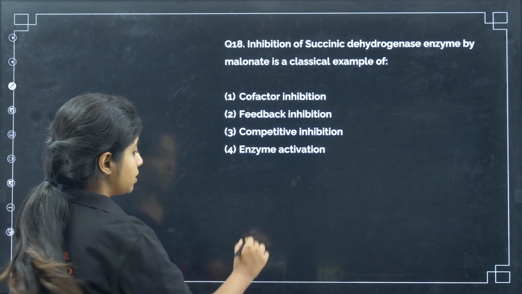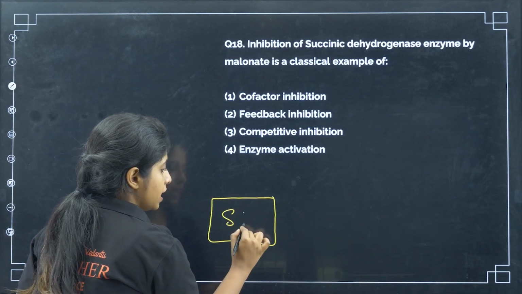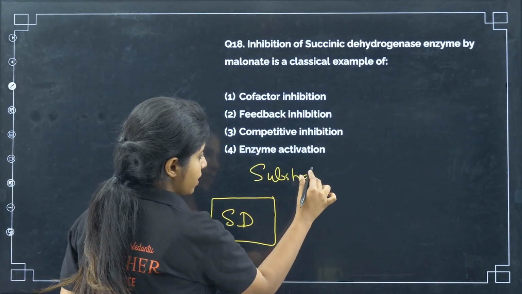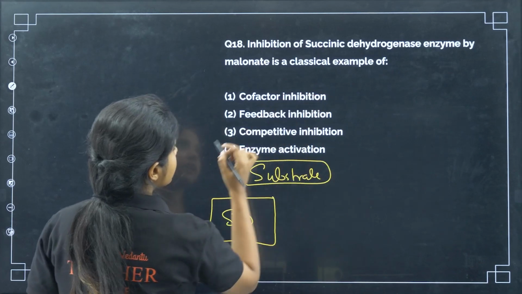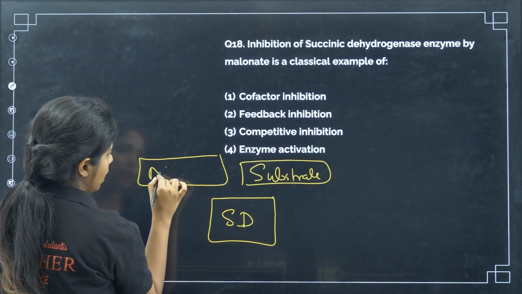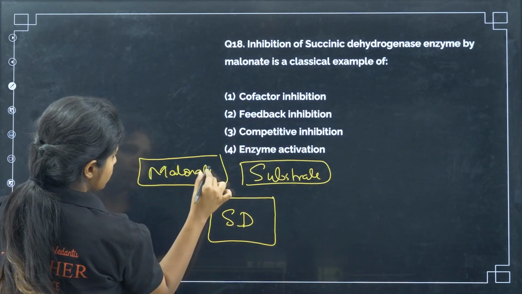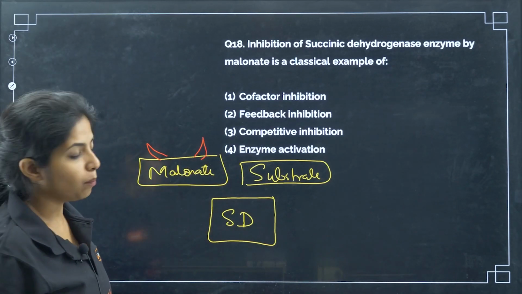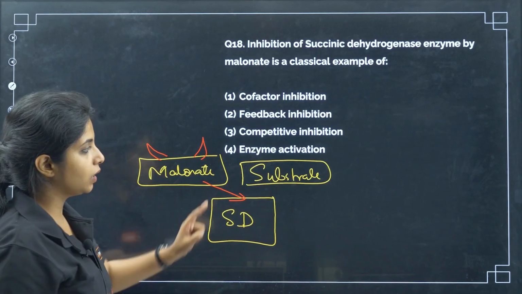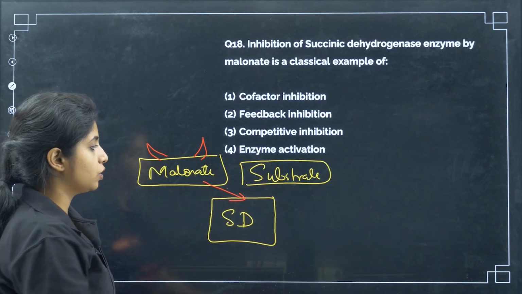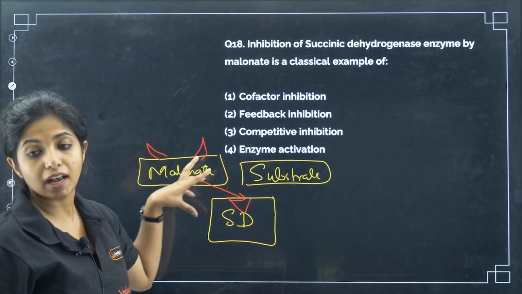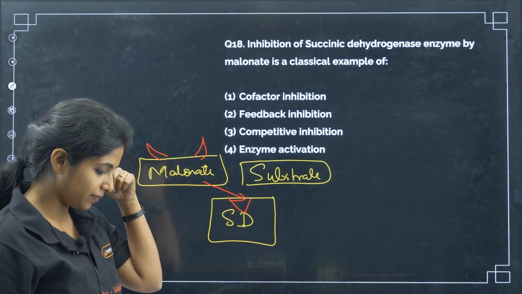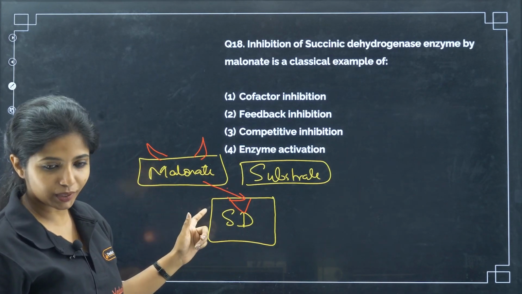There is an enzyme, succinate dehydrogenase, and it acts on a substrate. But what happens is that this guy comes into play, that is malonate. And how does malonate actually inhibit the function? It inhibits the function by competing with the substrate for the active site. There is an active site on which the substrate has to come and bind.